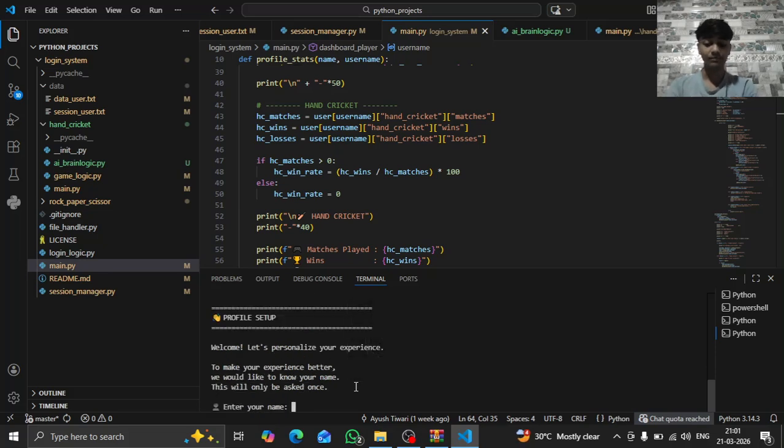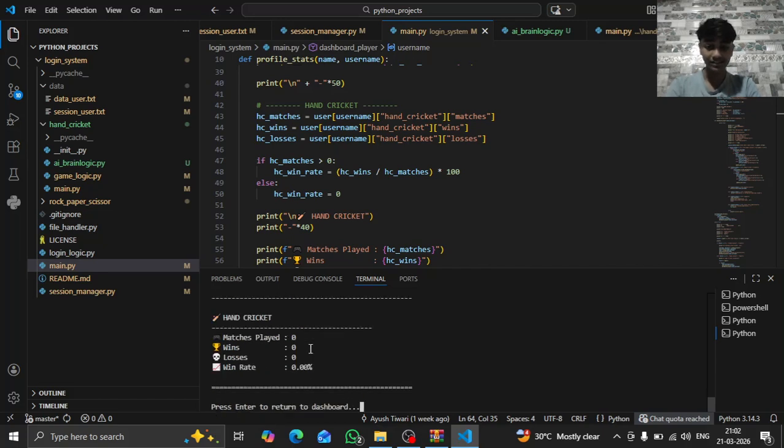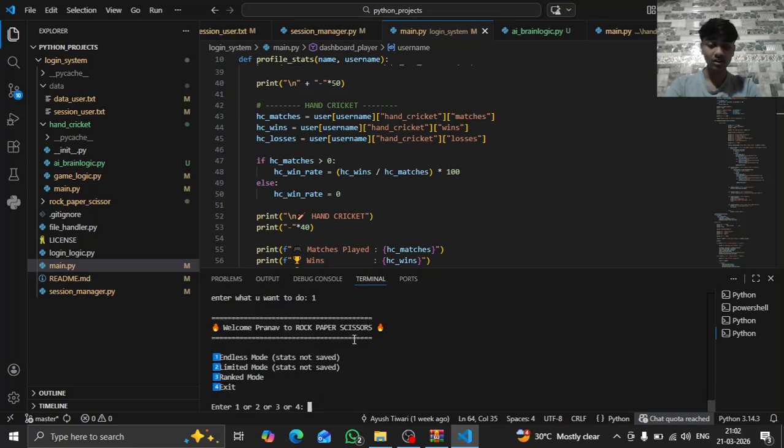Now it will ask a name. This is only one time, so it will not ask you again. Now you are inside the dashboard. You can play rock paper scissors, hand cricket, and see profile stats. Right now you don't have profile stats, so it will not give you any. If you play some games, endless mode, you can play endlessly until you exit.